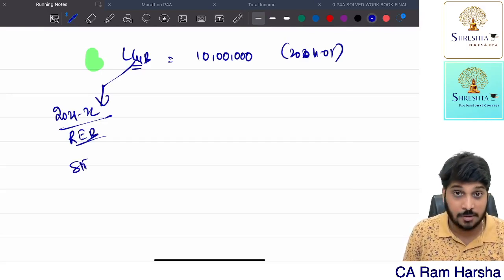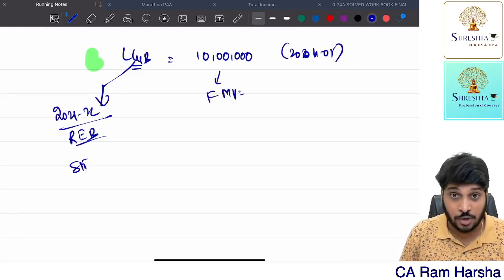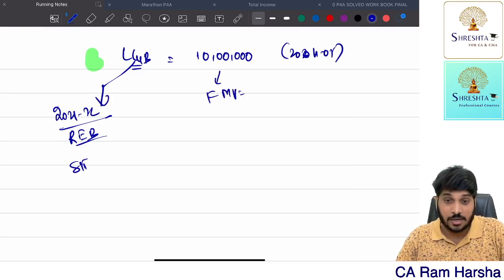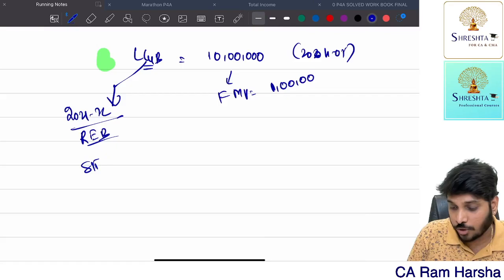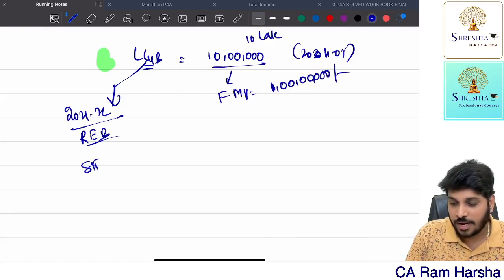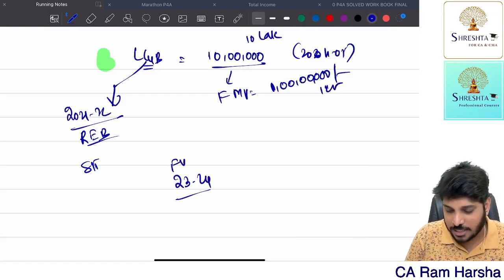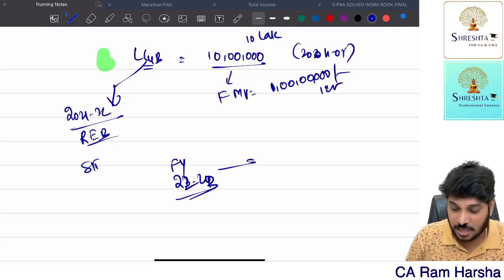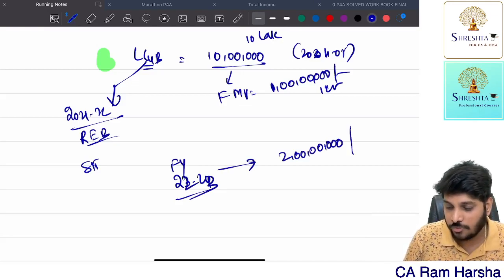I want to sell this land and building. As on the date of conversion, the fair market value of this particular capital asset is, let us assume, 1 crore. When I purchased it, it was 10 lakh. When I converted it, it is 1 crore. Now, in 22-23 financial year, I sold it for 2 crore. Sudden rise in the real estate, I sold it for 2 crore.